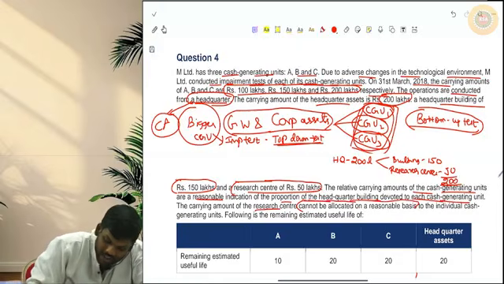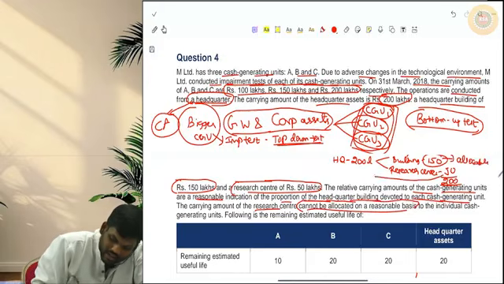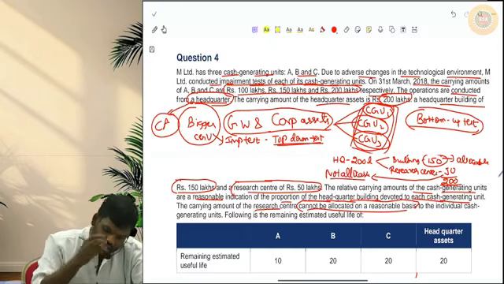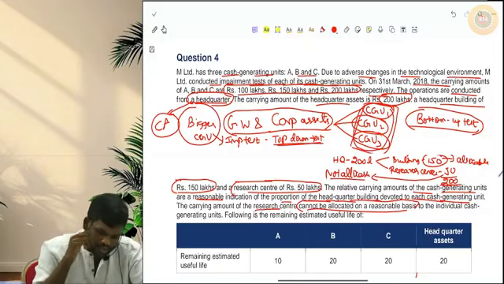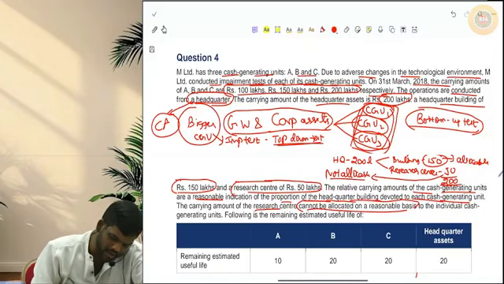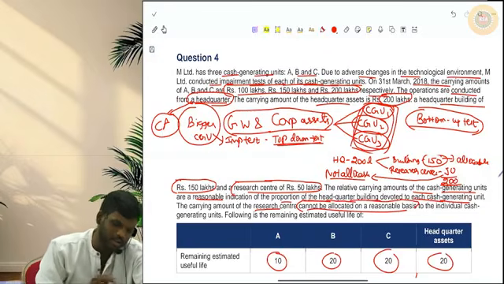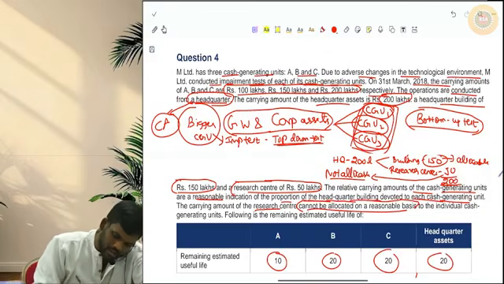So this building, 150, is allocable. This one is not allocable to the individual cash generating units. Following is the remaining useful life. For A it is 10, for B it is 20, for C it is 20, and for headquarters also it is 20 years. The headquarter assets are depreciated on a straight line basis.